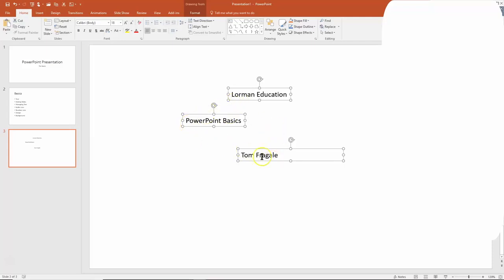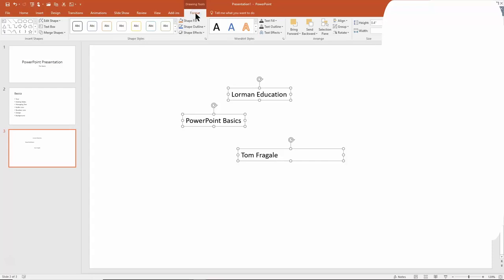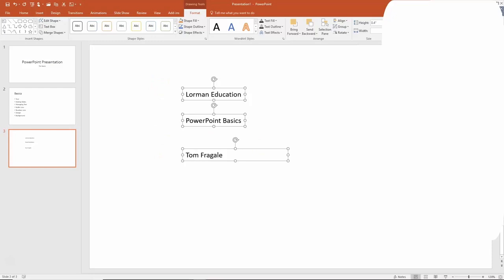Now, I'd like to line those three items so that they're lined up. Of course, we can move those manually, but here's maybe a quicker way. I'm going to come up here and pick on the Format menu. See it? I'll pick on Format. And then over on the Format menu, I'll pick on the word Align, and then I'll say Align Left. And now they're actually lined up with each other. So you certainly could try to move them manually, but that's a great little trick. You select your text boxes or your different objects in your slide, and then I pick on the word Format, and I pick on Align and Align Left.